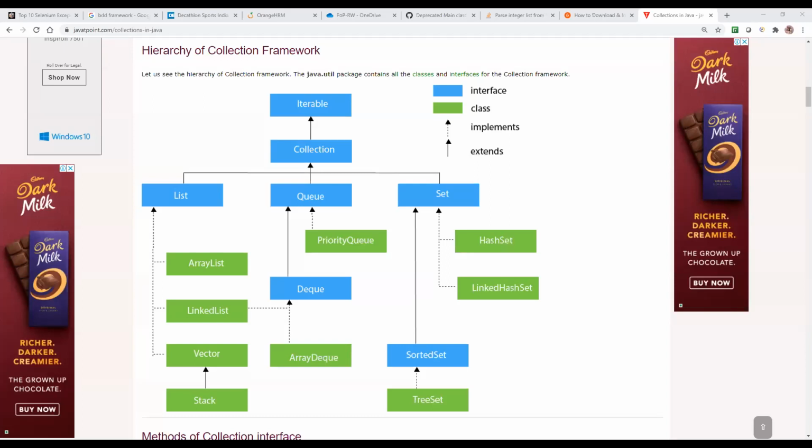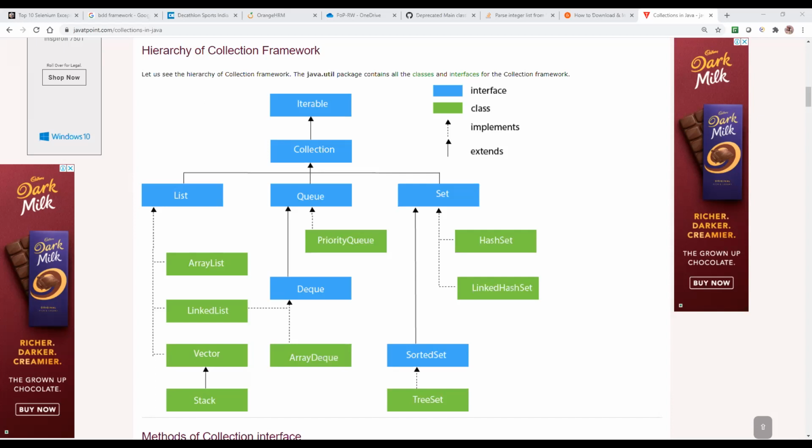Before going to collections, you have an idea about arrays, no? Yes, I think everybody has. In arrays we have to allocate our memory. Like if we want to store 5 elements, then we have to give the array size as 5 at compile time only. When you are declaring the array, definitely we have to mention the size of the array. Correct.